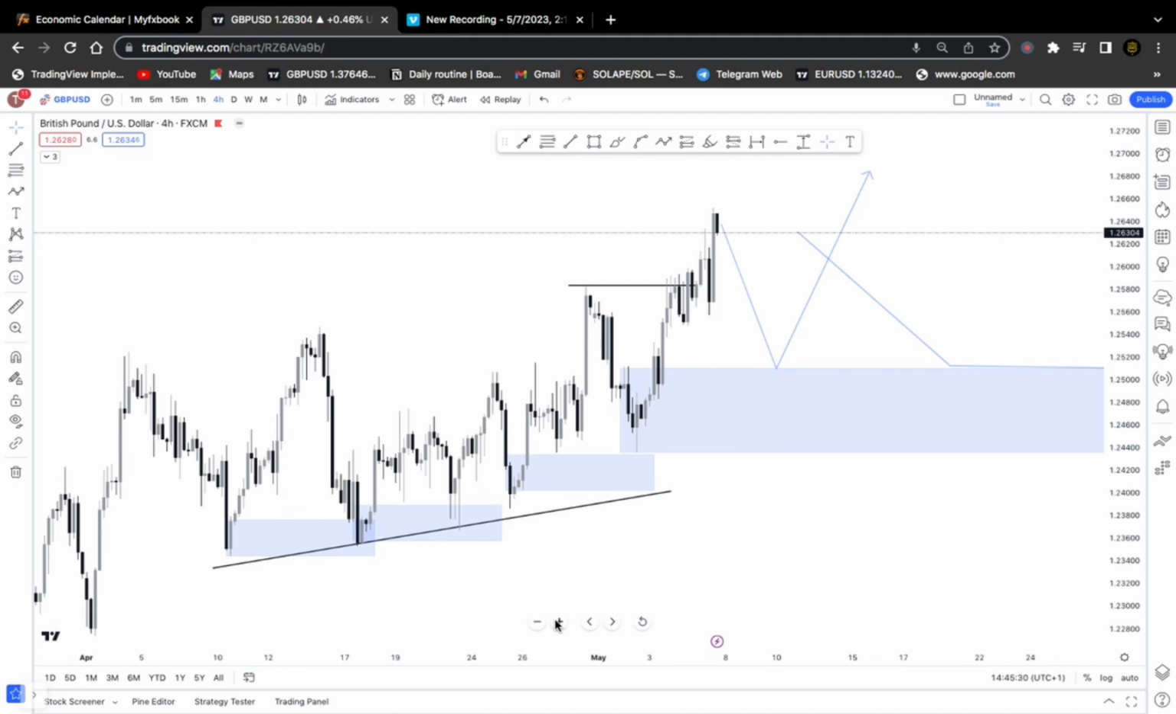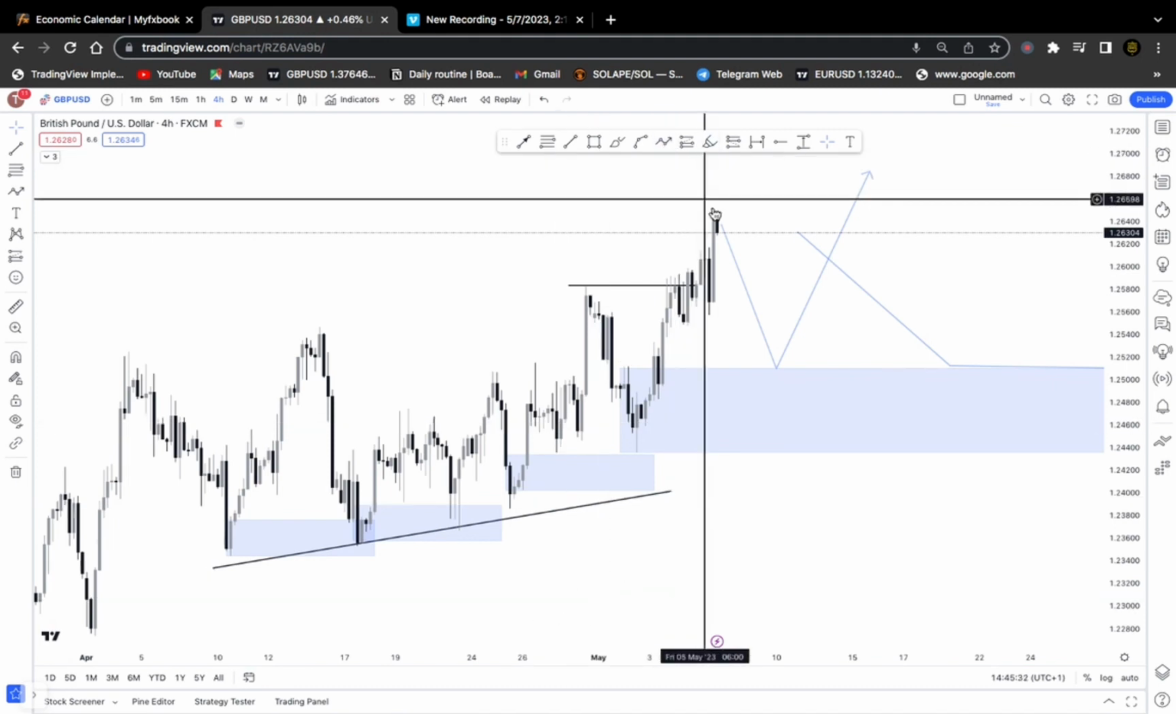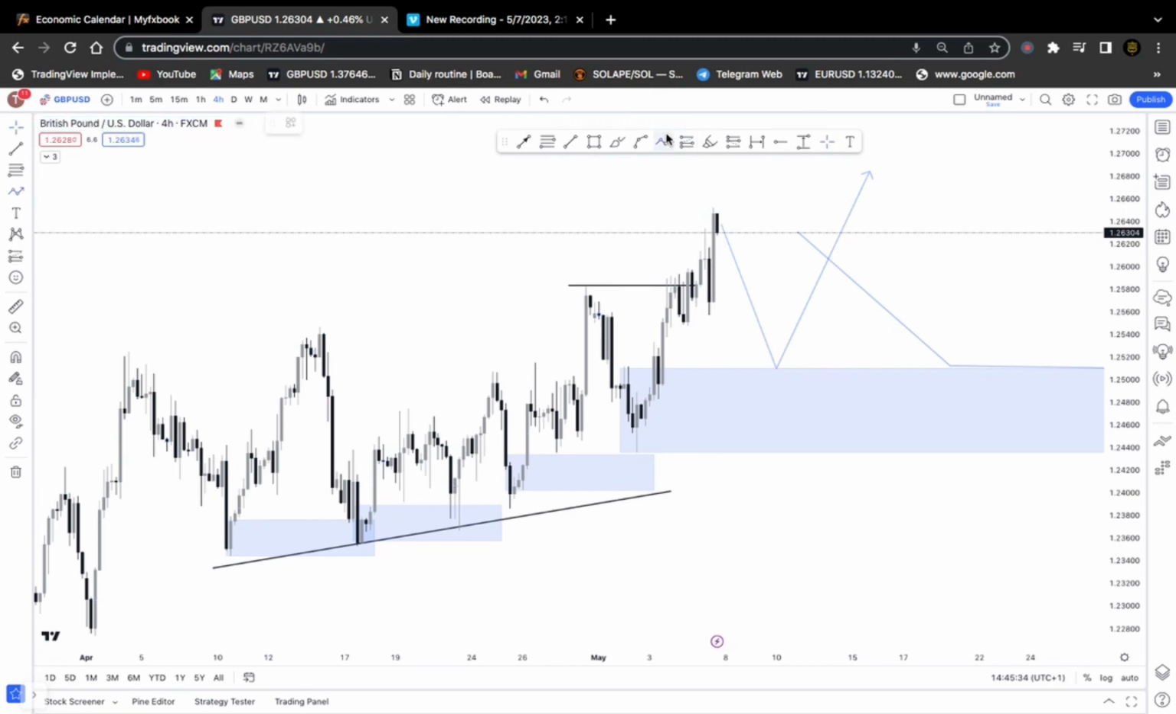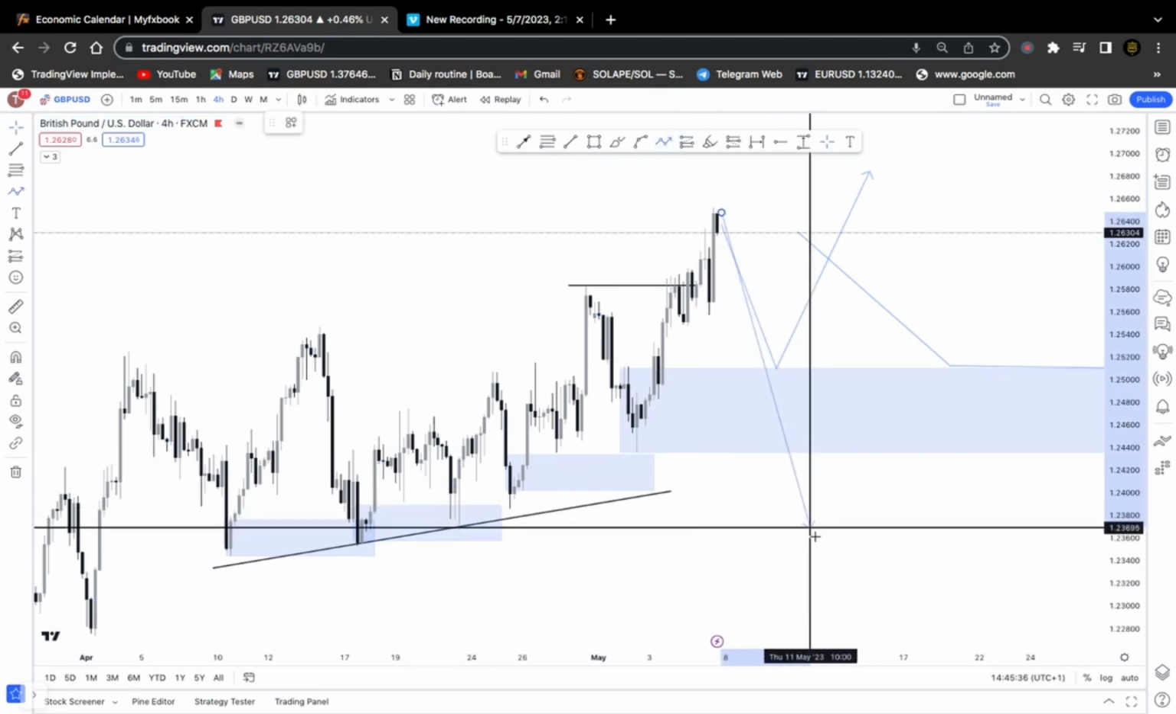Now, for the bearish price data, remember we are not going to be looking at the bullish side alone. We're going to be looking at both sides, the price we buy and the price we sell. So we're looking at both sides.